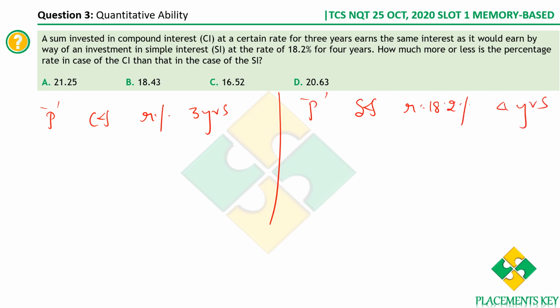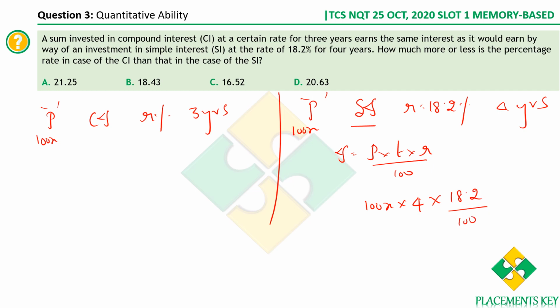For simplification, I'll assume the value of principal to be 100x so that we don't get the fractions part. Now let's compute this. What is the simple interest earned on principal at rate of interest so much for 4 years? Simple interest is equal to P into T into R by 100. So what is the principal? It is 100x that we have assumed, into time is 4 years, into rate of interest, 18.2 by 100.